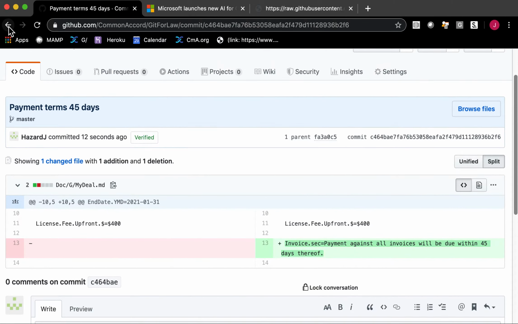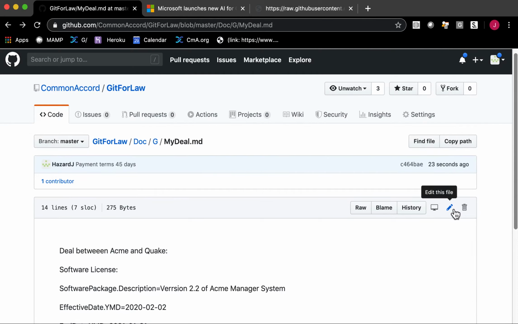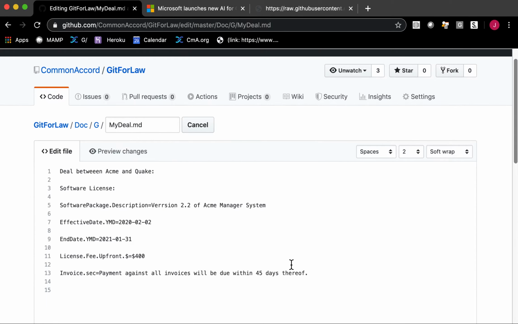Okay? And let us now imagine that the other side says, well, yeah, 45, but actually we agreed on 60, or actually because of our automation system, what we'd really like to do would be to parameterize this. So what we'll do is we'll say Payment.Due.Days. Okay, like that. And then we'll say Payment.Due.Days equals, and they'll say we said it was 60. Like this.